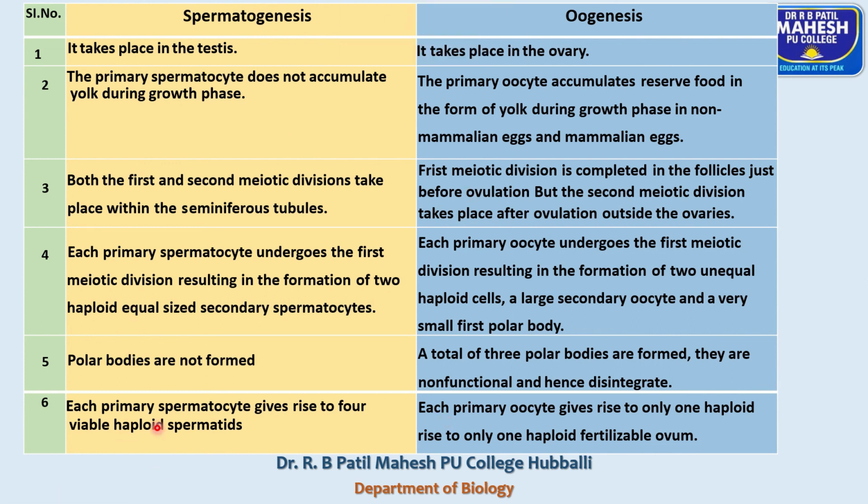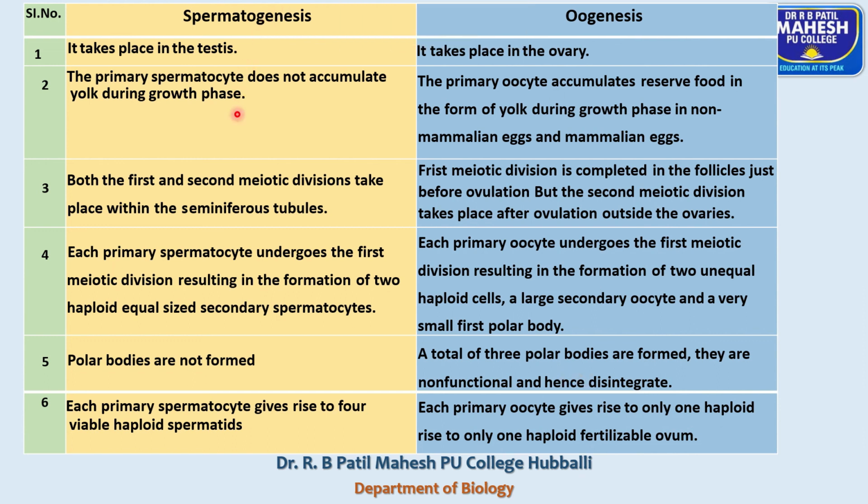Then the next one, look here. Each primary spermatocyte gives rise to four haploid spermatids or sperms. Each primary oocyte gives rise to one haploid fertilizable ovum and three polar bodies.